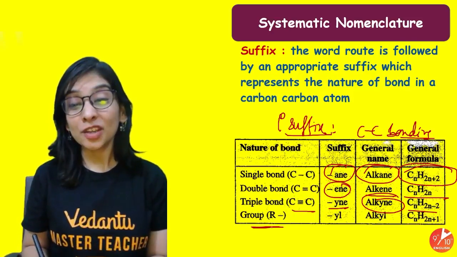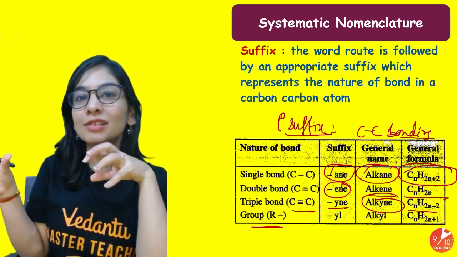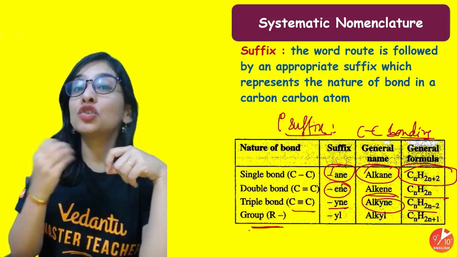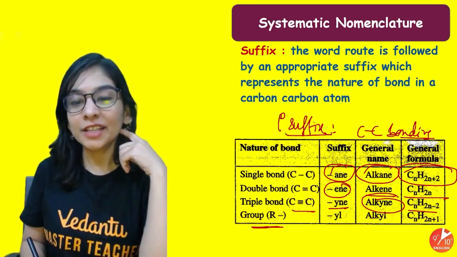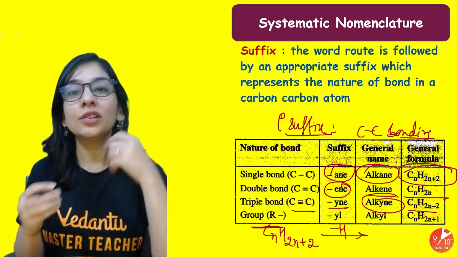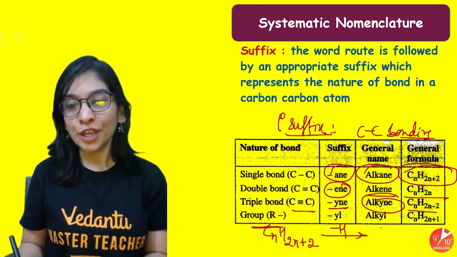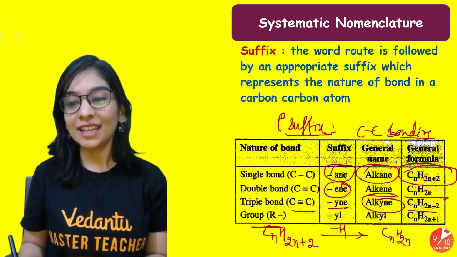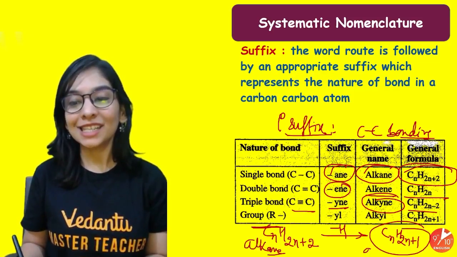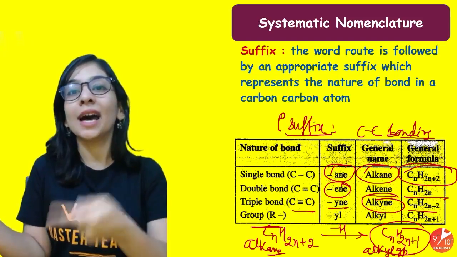There is also a special group R. We don't write it at the end, or after the root word, but we should know it because we are going to use it. What is group R? When you have your alkane and you remove a hydrogen, because some specific atom or group of atoms can attach to it, you get CnH2n+1. So the alkane is converted to an alkyl group having 1 hydrogen less.